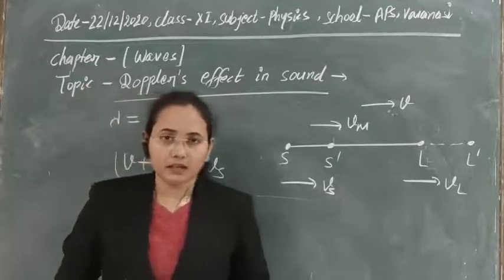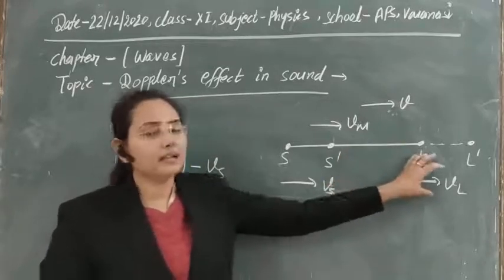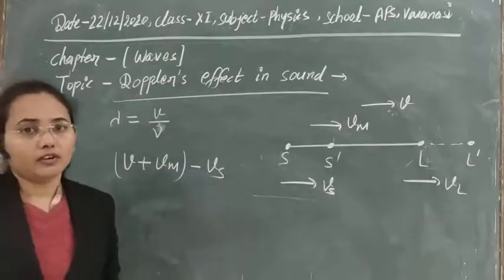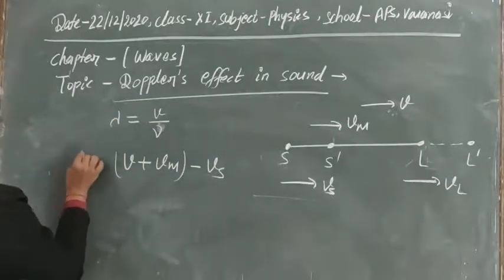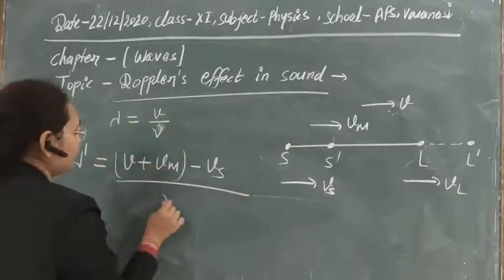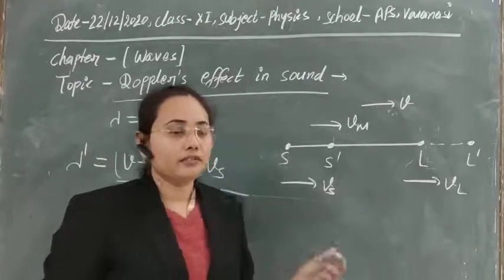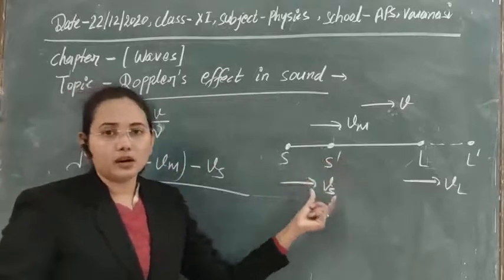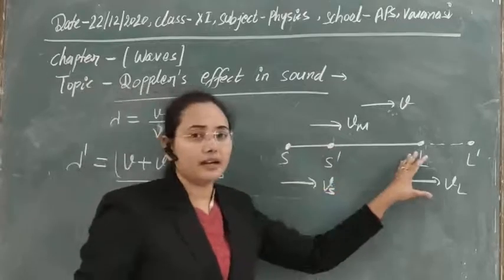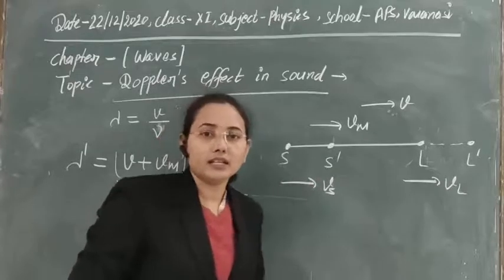So if we want to calculate what is the wavelength that is heard by this listener due to this velocity, then that will be lambda dash equal to this whole velocity upon the real frequency nu. So due to the production of frequency nu by this sound source, and due to relative motion between the observer, the listener, and the source, there is some different velocity that is produced.